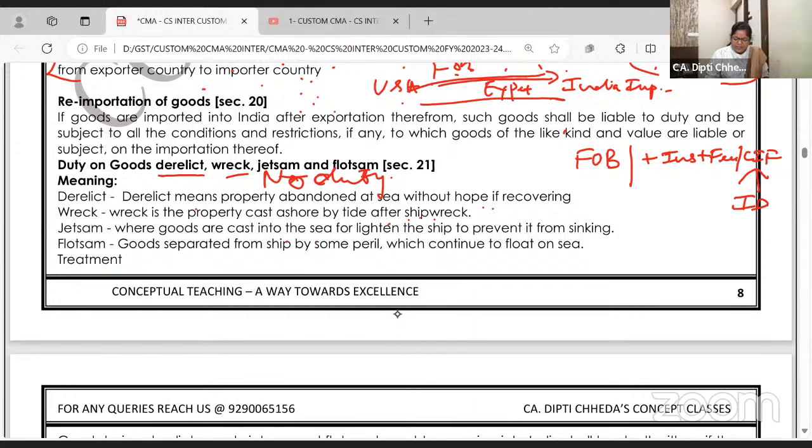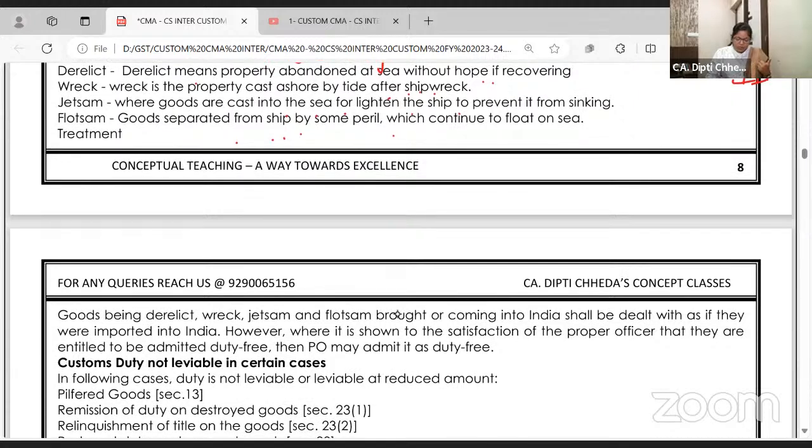Jetsam, where goods are cast in sea for lightening the ship to prevent sinking. The ship has become very heavy and a few boxes we have to throw out in the water. If they float and come to shore, they are called jetsam. Goods separated from the ship by some peril, which continue to float on sea, are flotsam. Some of the goods are removed from the ship so that the ship is saved. So that is called what? Flotsam.